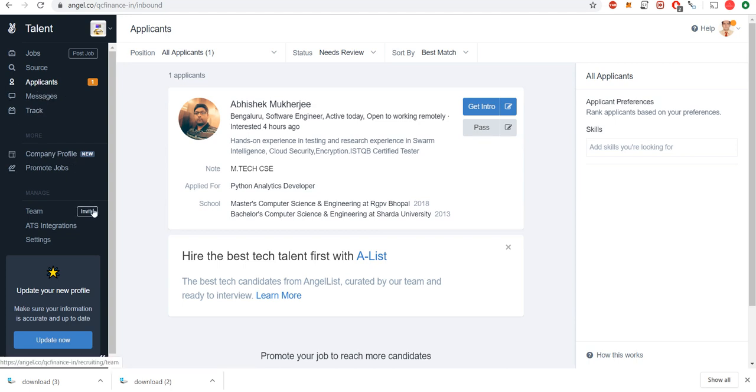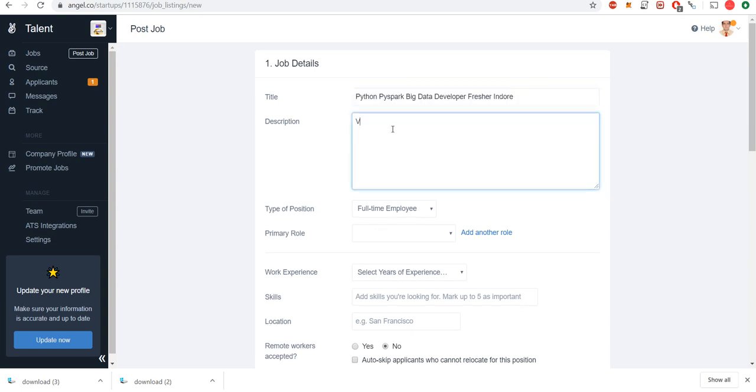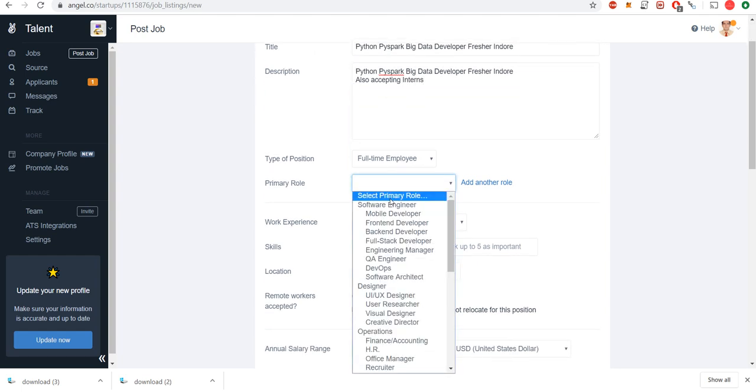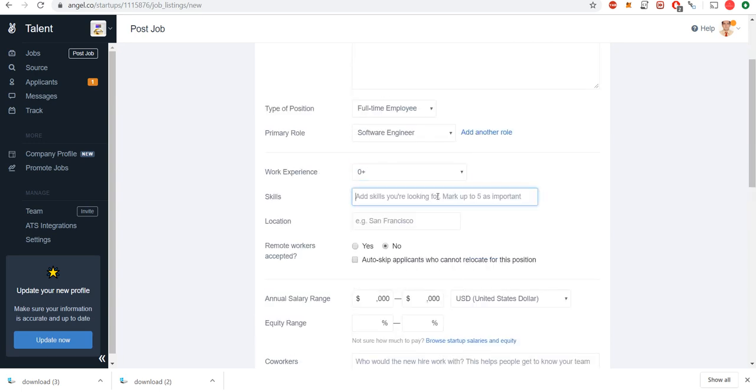Let me show you how to add more job. So if I come here, I write Python, PySpark, Big Data, Developer, Fresher, Indore. So this is Fresher, also accepting interns. This is a full-time. Primary role is software engineer. Years of experience is 0.